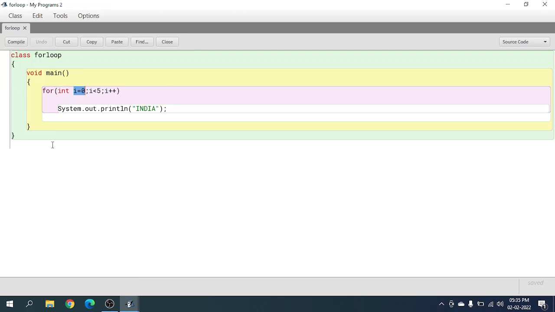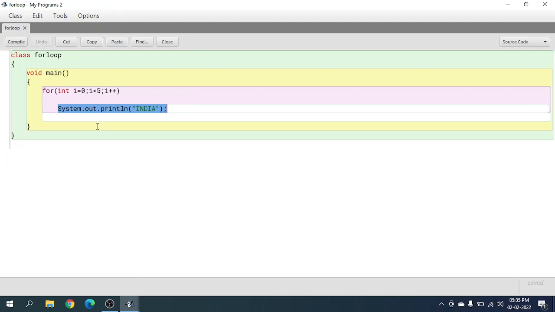So now it will come back and print system.out.println India. It will print that. Then it will come back and check if int I, which is now 1, is lesser than 5. Yes, it is. That means the loop is true. That means it will add once again, and this will happen until, as we have given here, once we are on int I equals 4, it is still smaller than 5, so it will do I plus plus. But now, last time it will print India, which is the 5th time it will print India.